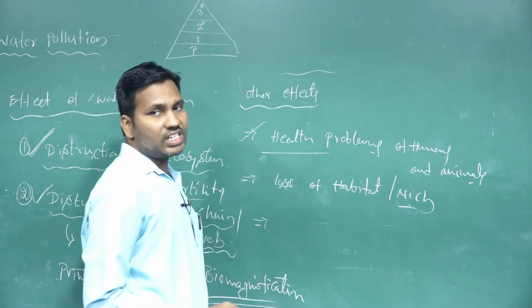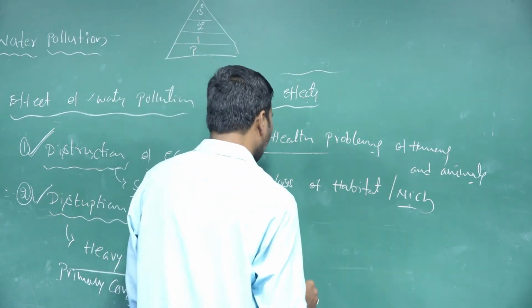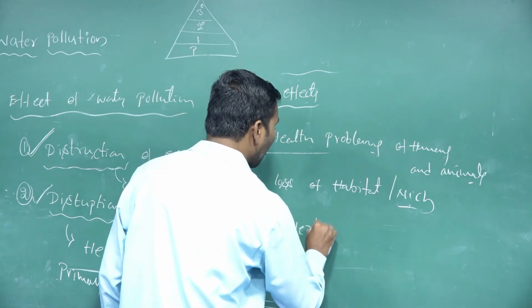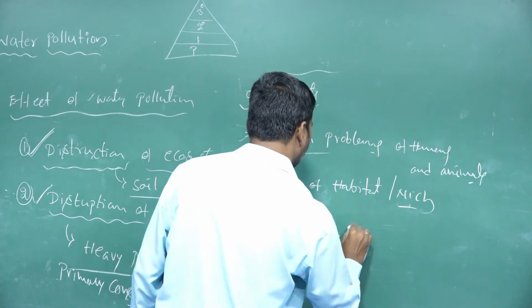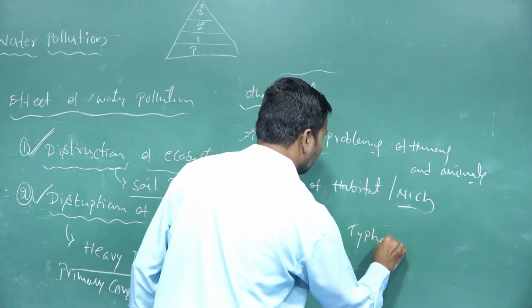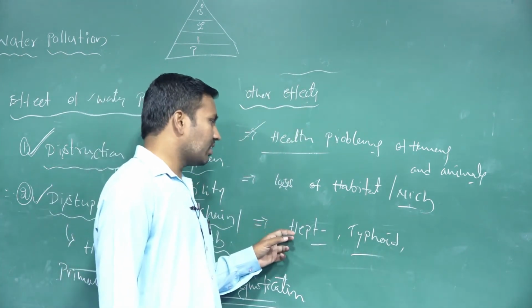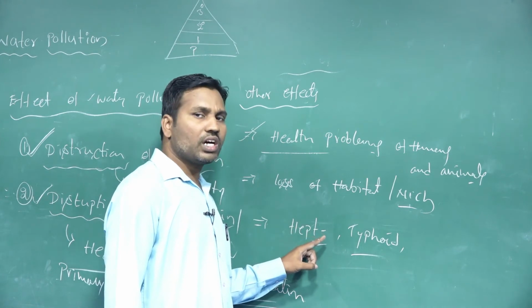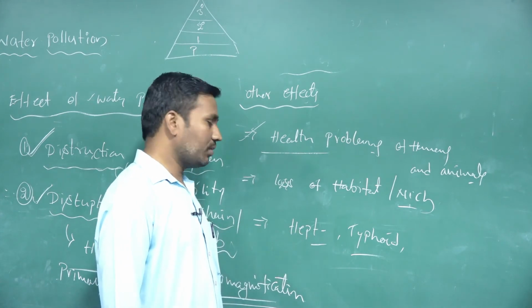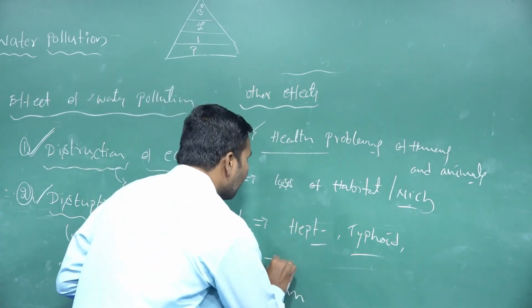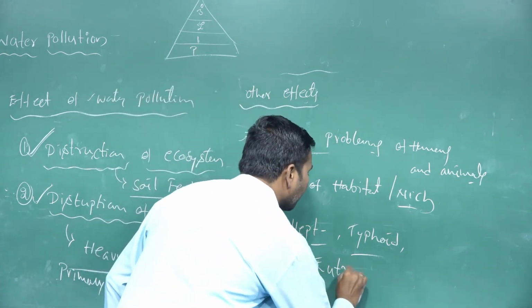And many diseases are going to spread because of water pollution, like hepatitis, typhoid, cholera, and diarrhea. Different types of health issues or diseases spread because of water pollution only. And not only that, the major effect of water pollution on the ecosystem is called eutrophication.